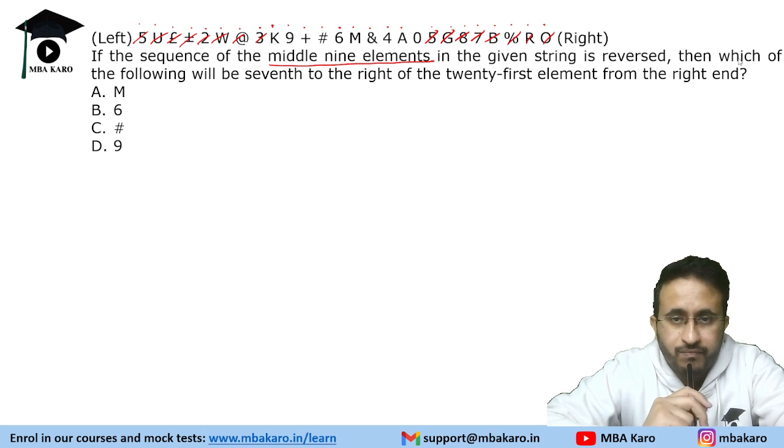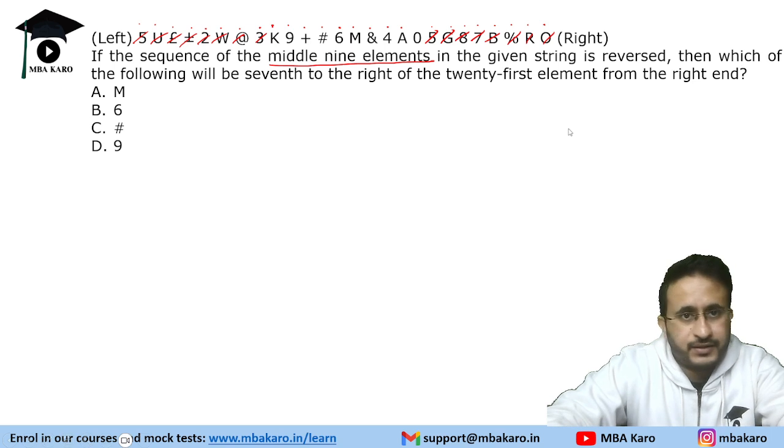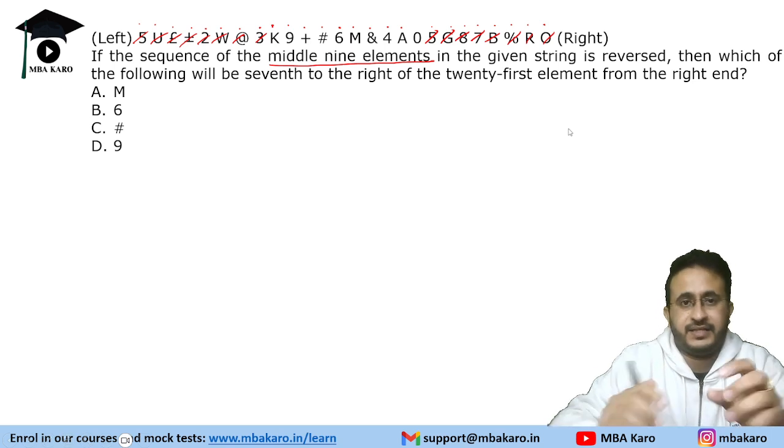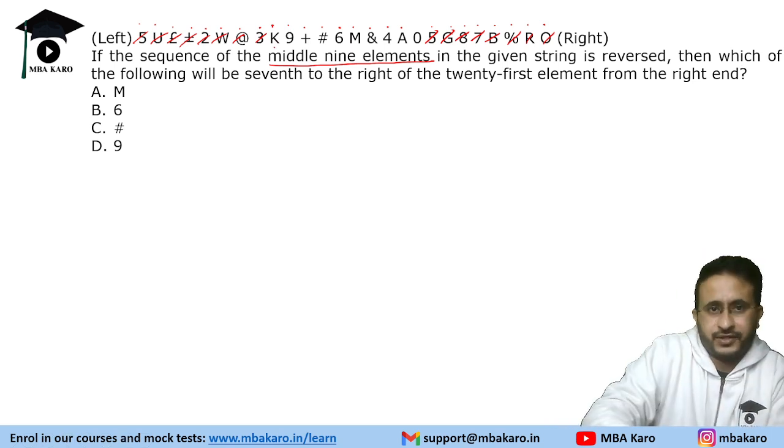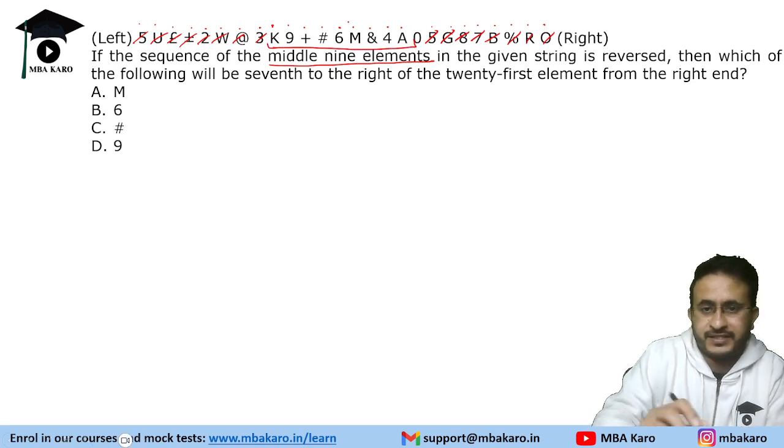K9 plus hash. So again, let's see that these are reversed. Okay, so the middle 9, probably these could be the middle 9. Okay, so we will reverse them.